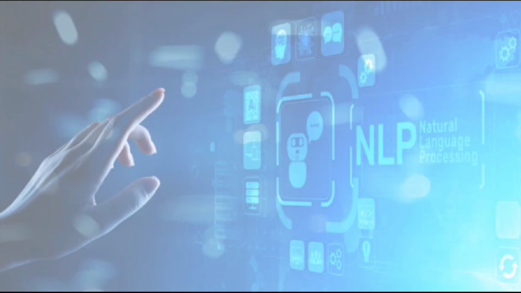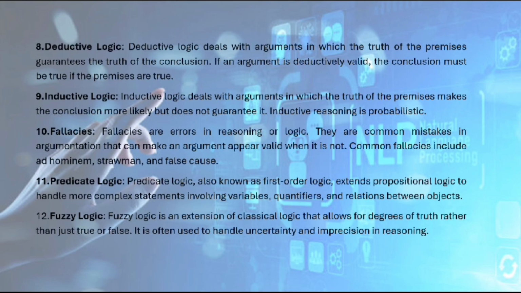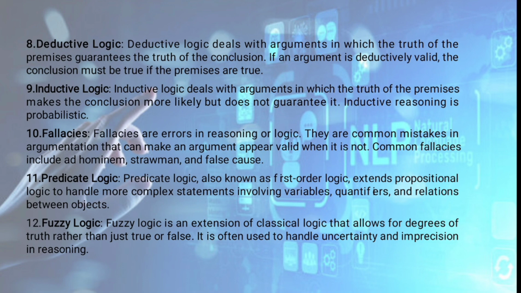The next type of logic is deductive logic. With deductive logic, we can determine the final truth value of a proposition based on the truth values of the premises that form the proposition. If the premises are true, then the final truth value of the proposition will be true.